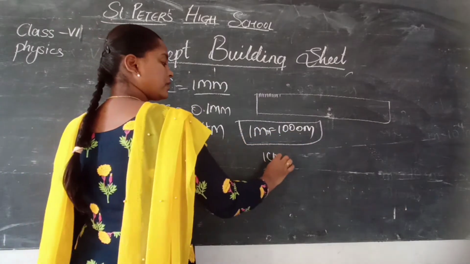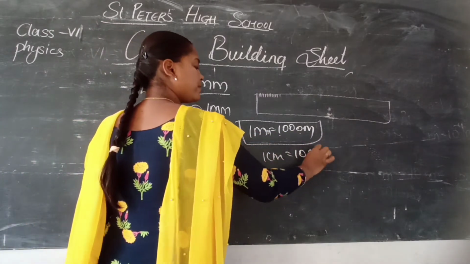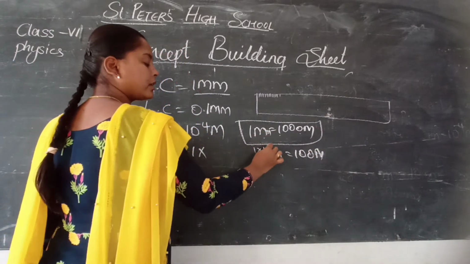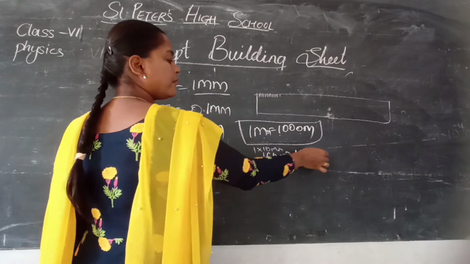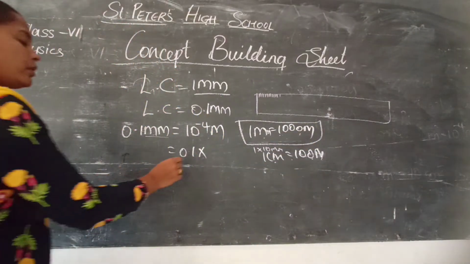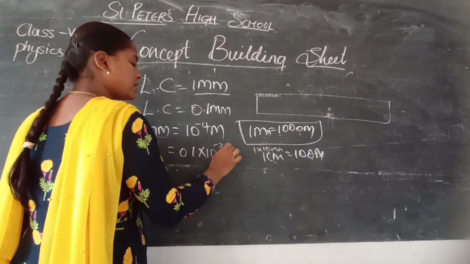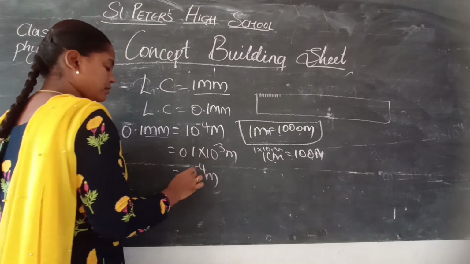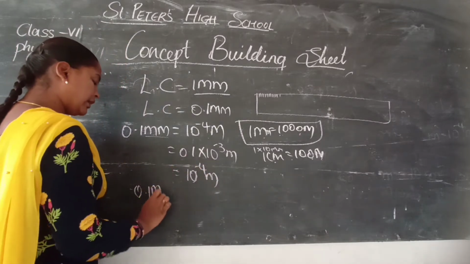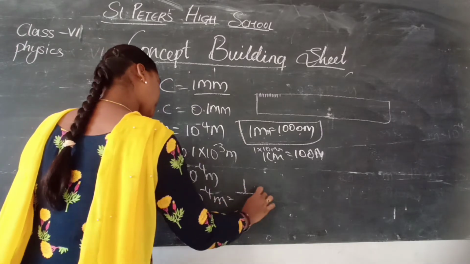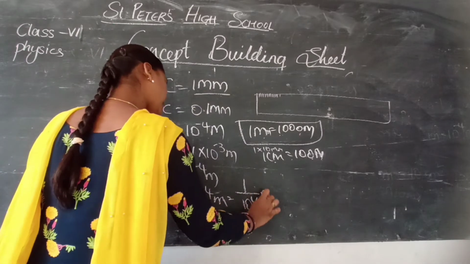That means 1 centimeter is equal to 100 millimeters. We have changed the centimeters into meters. That means 1 into 10 millimeters we get 1000 millimeters. So here 0.1 into 10 to the power of minus 3 meters, that is 10 to the power of minus 4 meters. So 0.1 millimeter is equal to 10 to the power of minus 4 meters. So it will be 1 by 10 to the power of 4 meters.